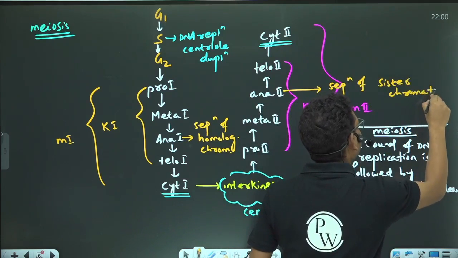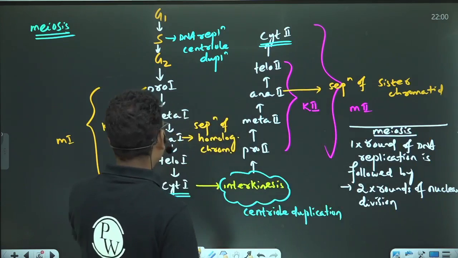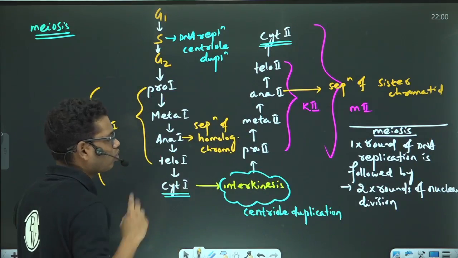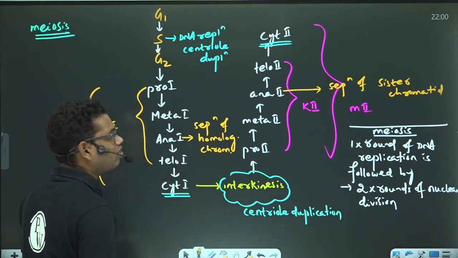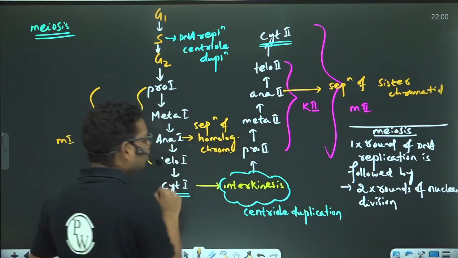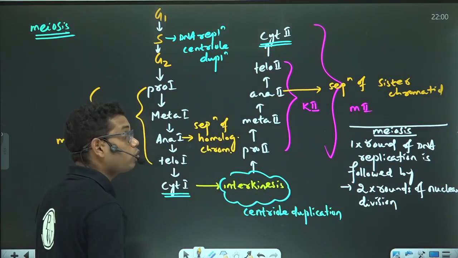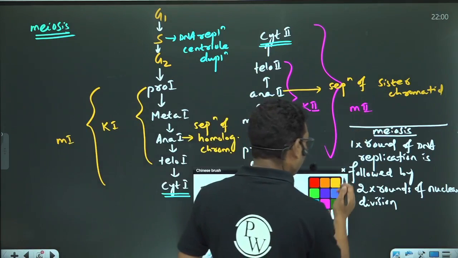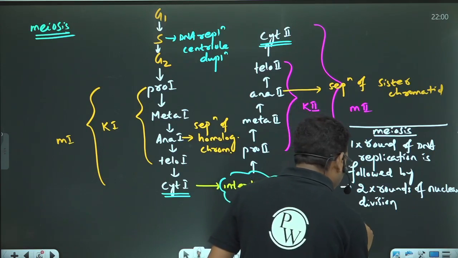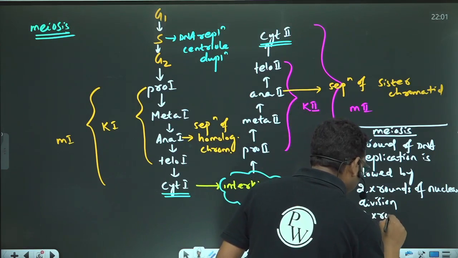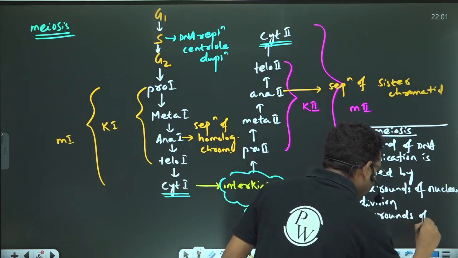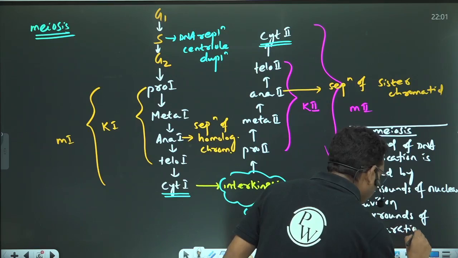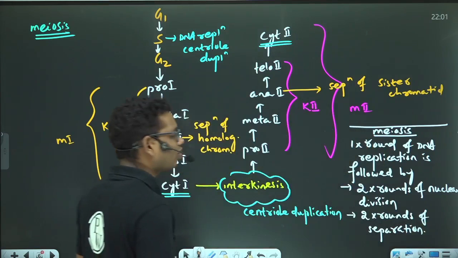So in one meiosis there is only one round of DNA replication, which is followed by two rounds of separation: one in anaphase first, where homologous chromosomes separate, and another in anaphase second, where sister chromatids separate.